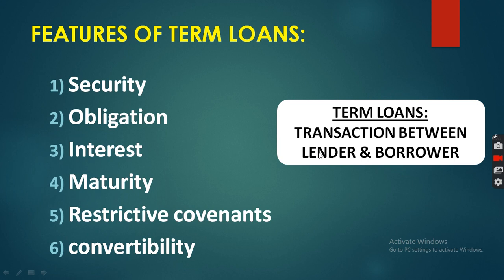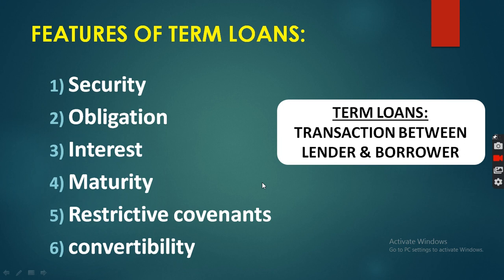Clear? Then interest. What will the interest on a term loan be like? Fixed interest. What kind of interest does the borrower have to pay? Fixed interest to the lender. So term loan carries a fixed rate of interest. The rate is negotiated between borrower and lender. The interest rate will be mutually decided between lender and borrower. So it is negotiated, or you can say mutually decided between two parties, that is lender and borrower. Clear? So the borrower has to compulsorily pay fixed interest to the lender.